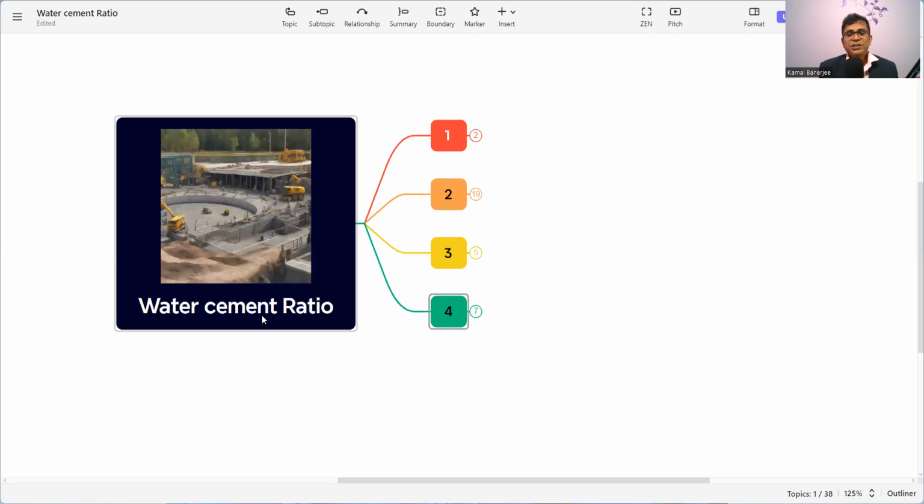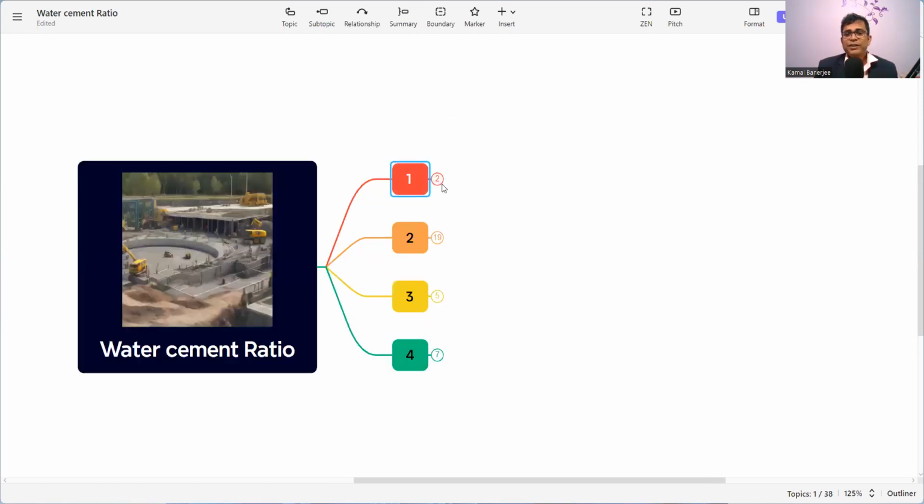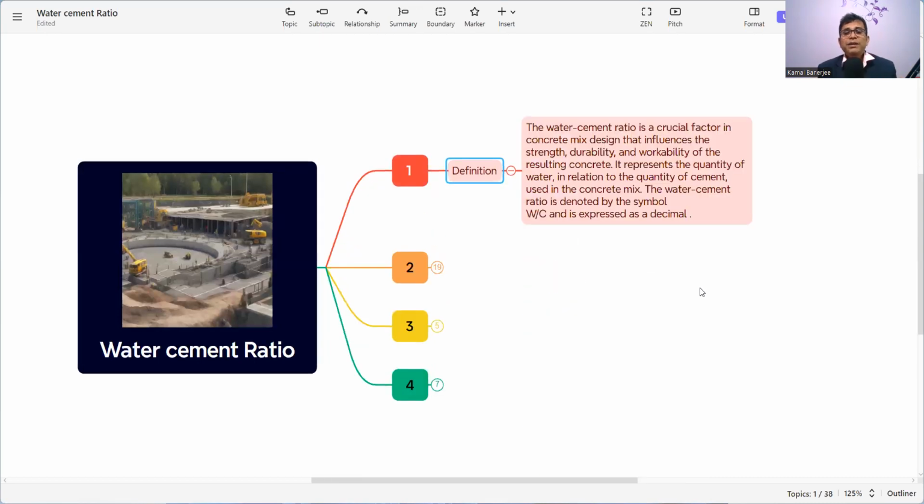So without wasting any time, let's start with the subject that is water cement ratio. Now, first we need to know what is water cement ratio, or the definition. What is the definition? The water cement ratio is a crucial factor in concrete mix design that influences the strength, durability, and workability of the resulting concrete. It represents the quantity of water in relation to the quantity of cement used in the concrete mix.